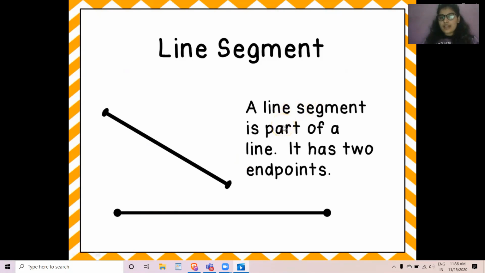Next we have a line segment. And a line segment is a part of a line. If you think about the line, it has gone on and on in both the directions, but a line segment is just a small piece of a line and it has two endpoints. Can you see here the one endpoint? Can you see where it begins, and can you see the second endpoint over here? It's just a piece of that line. So a line segment is what? A line segment has two endpoints.